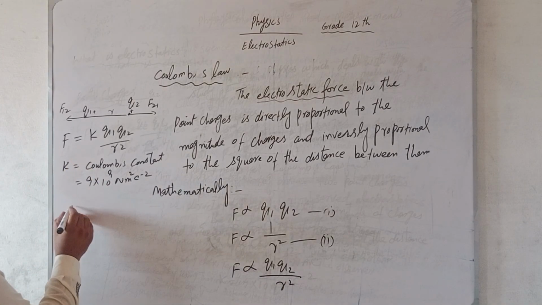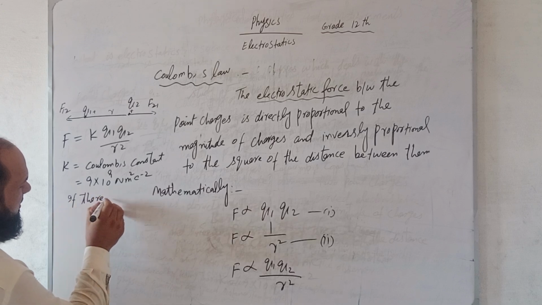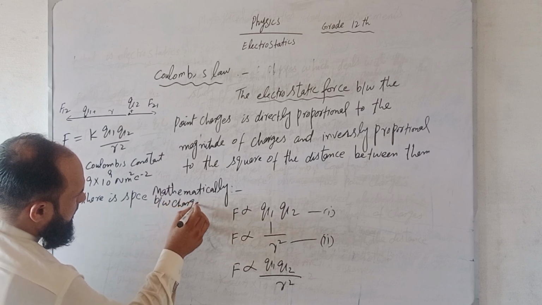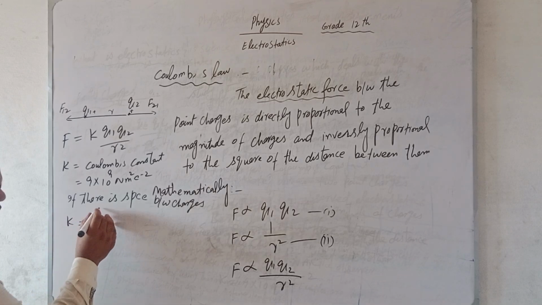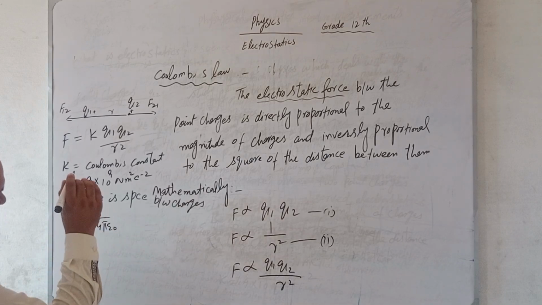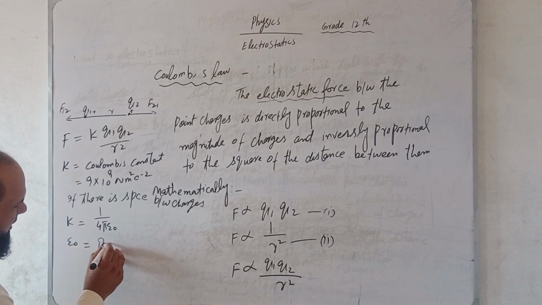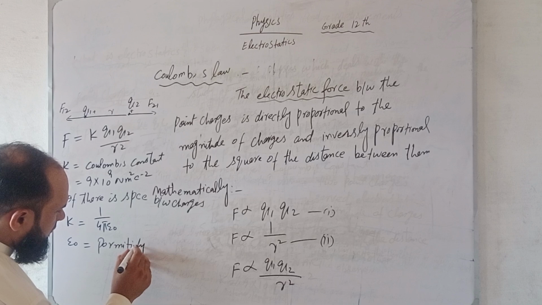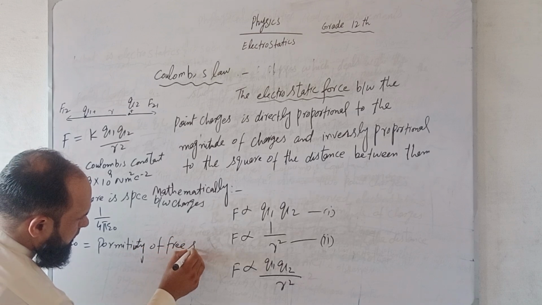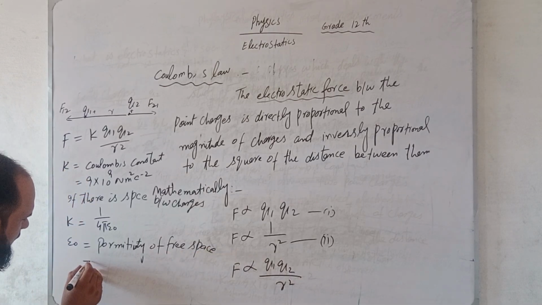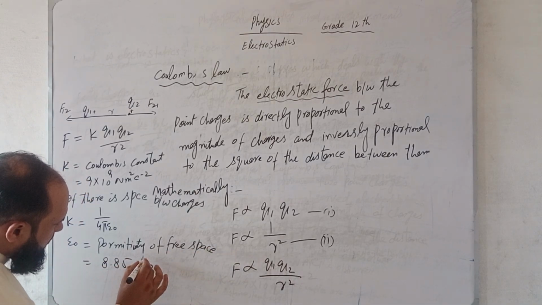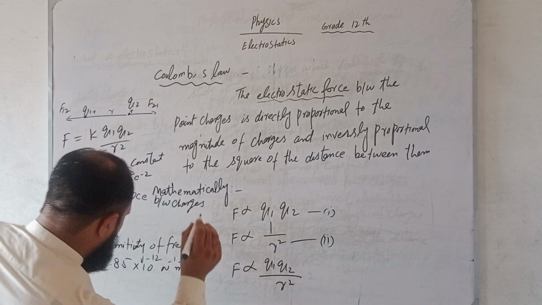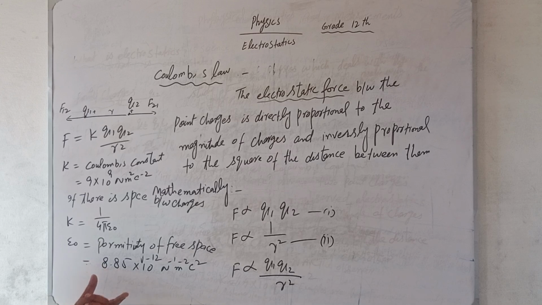If there is free space between the charges, then K is equal to 1 over 4 pi epsilon naught, where epsilon naught is the permittivity of free space, having value 8.85 times 10 raised to power minus 12 coulomb square per newton meter square. This is the value of permittivity of free space.